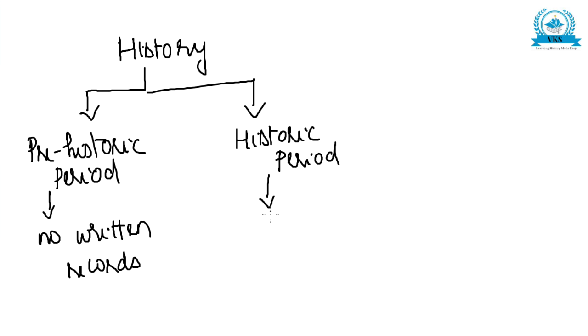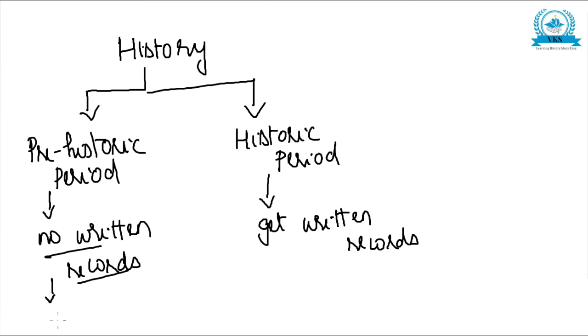And what is the historic period? Historic periods are those when we get written records. When written records are available, it is called the historic period. When no written records are available, historians depend upon material things, that is, archaeological sources. Why? Because there are no written records available. So with material things they have to reconstruct history, and those are archaeological sources. That is what we are going to discuss in detail in this video.